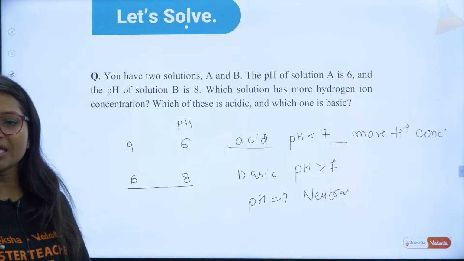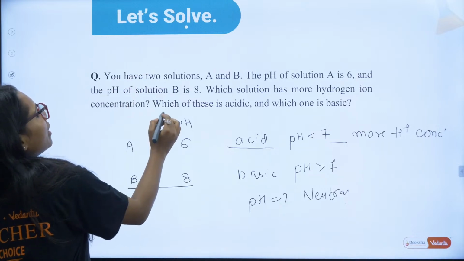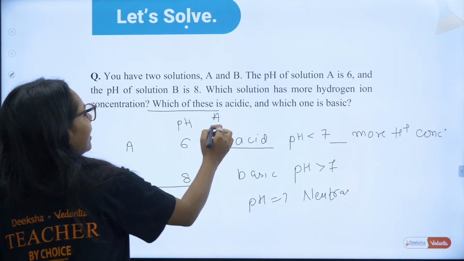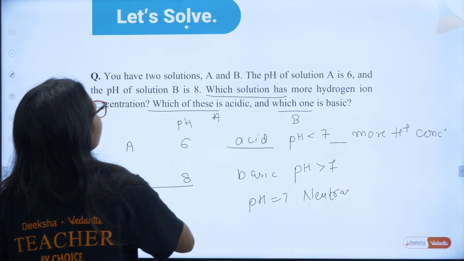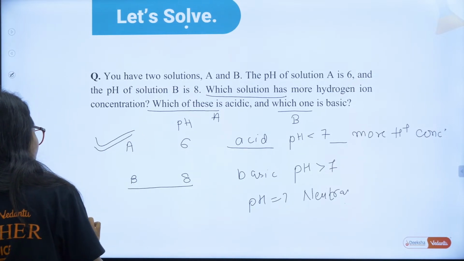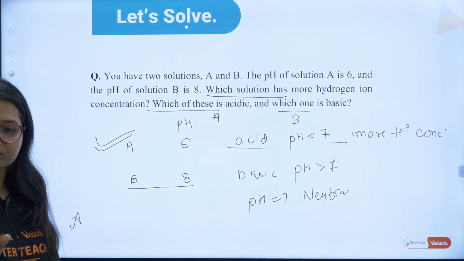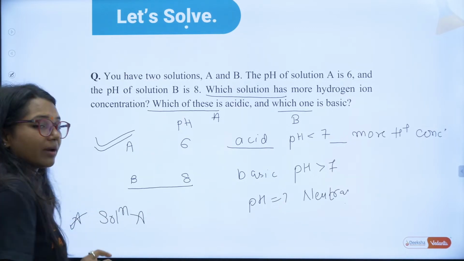Very good, Vaishnavi. Very good, Dhanish. Exactly correct. So here, A is acidic, B is basic, and A has more hydrogen ion concentration. Have you understood this question? This was super easy.